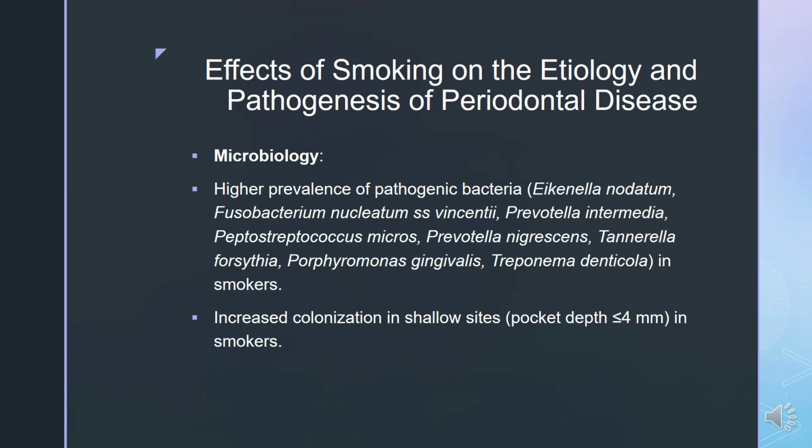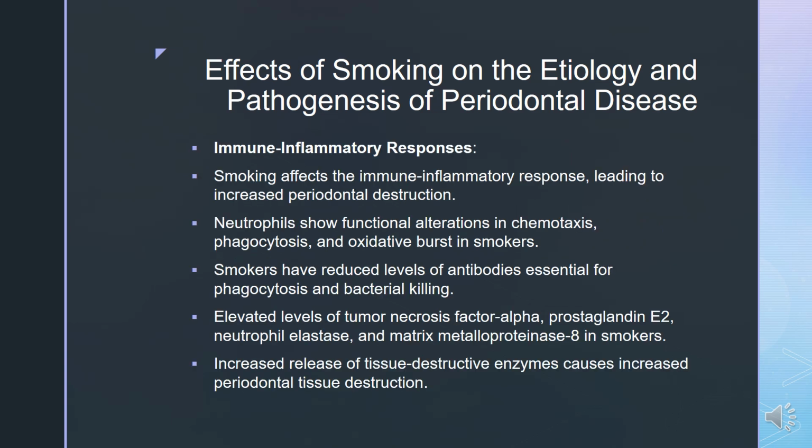Microbiology. Higher prevalence of pathogenic bacteria such as Eikenella corrodens, Fusobacterium nucleatum, Prevotella intermedia, Peptostreptococcus micros, Prevotella nigrescens, Tannerella forsythia, Porphyromonas gingivalis, Treponema denticola in smokers. Increased colonization in shallow sites, that is of pocket depth less than or equal to 4 mm, can be seen in smokers. Then smoking affects the immune inflammatory response leading to increased periodontal destruction.